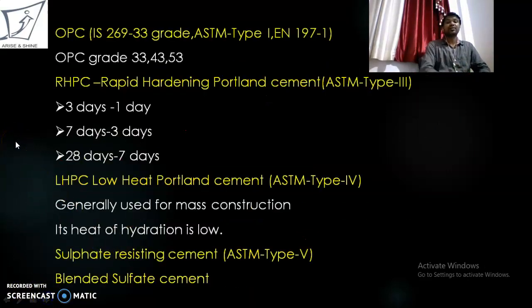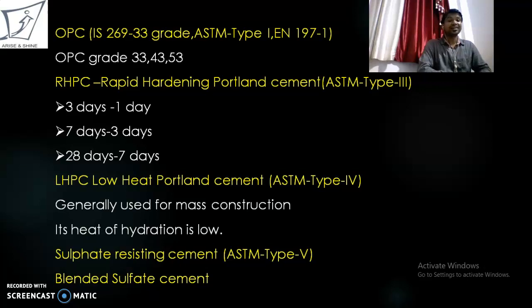Now, the types of cement consist of OPC, that is ordinary Portland cement. It is as per IS 269, as per the ASTM, that is the American Society of Testing Material Type 1, and EN, that is European Code 197-1. OPC has three different grades: 33, 43, and 53. These numbers are the compressive strength obtained after 28 days, generally in terms of Newton per mm square or MPa, that is megapascal.